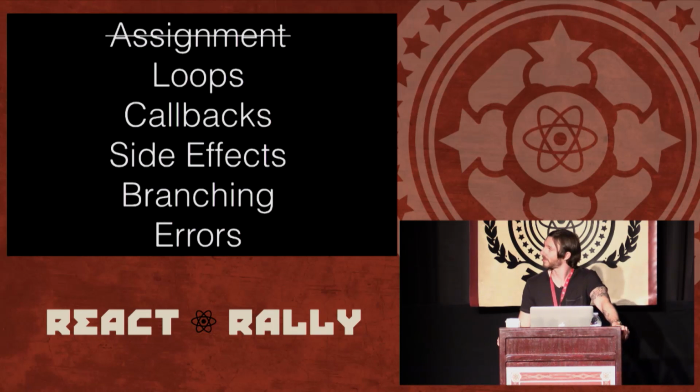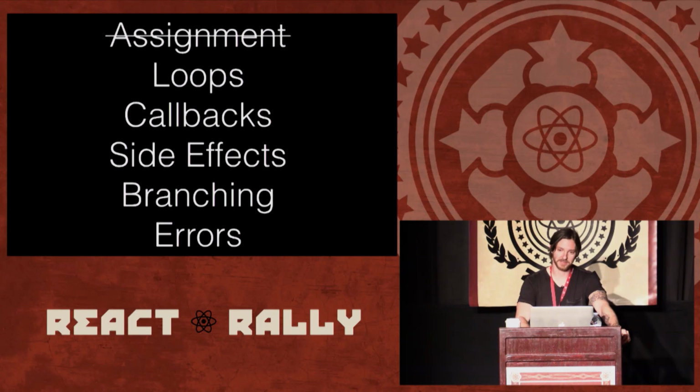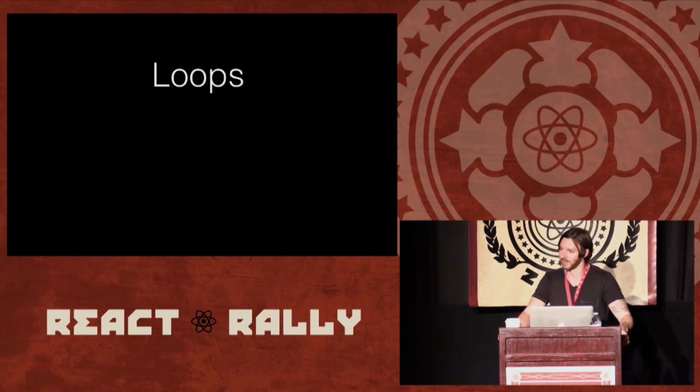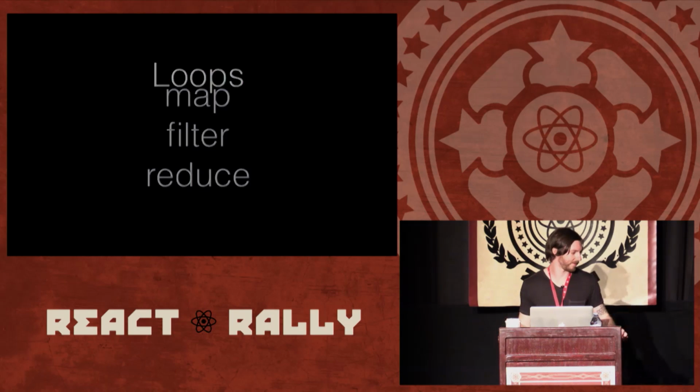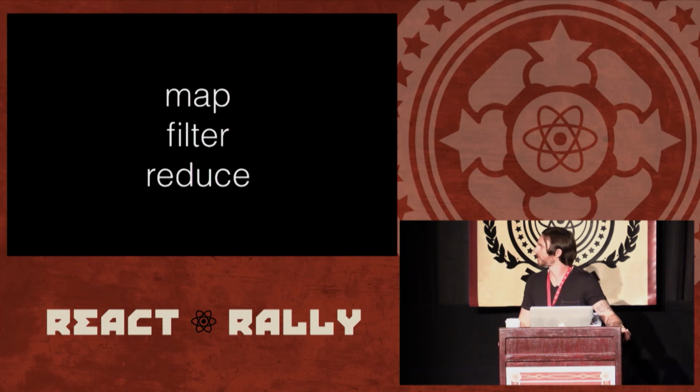So we killed assignment. Let's go down the list and kill the rest of these things that make it not mathematical. So loops. This one's an easy one, right? We know how to get rid of loops already. The punchline is map, filter, reduce, right? That's like 99.999% of loops, unless you're paranoid about performance and then you're writing for loops. But most of the time you can use these and you'll just get rid of it.